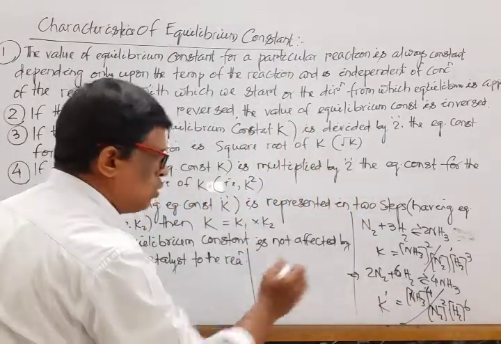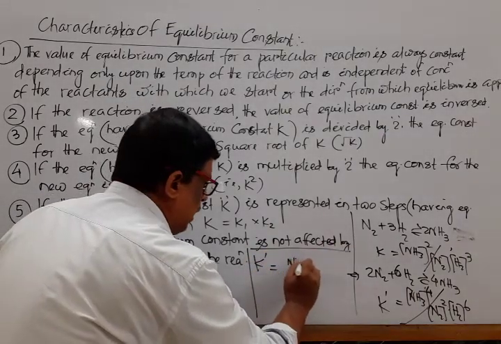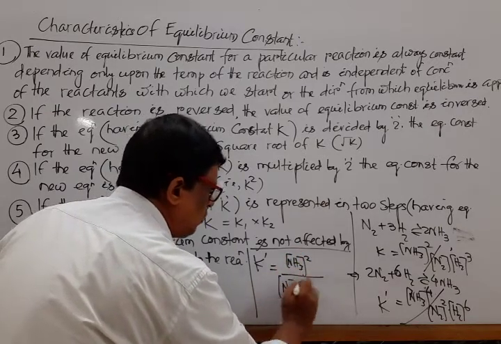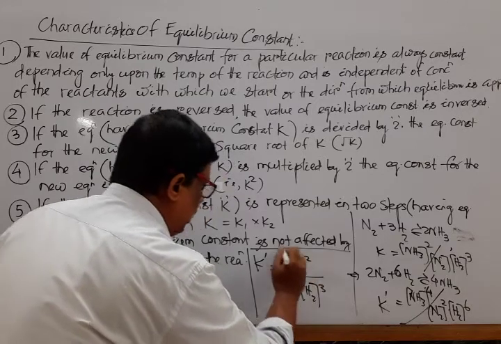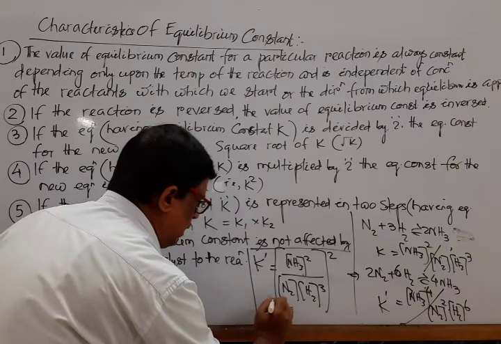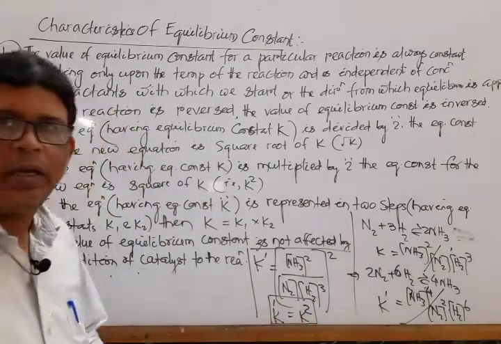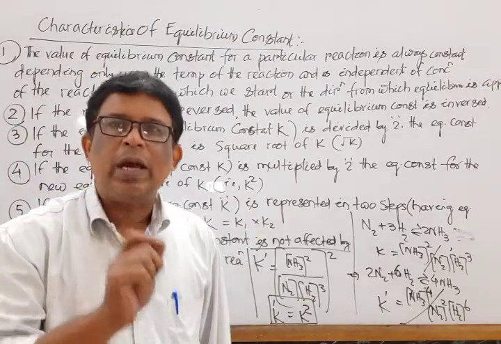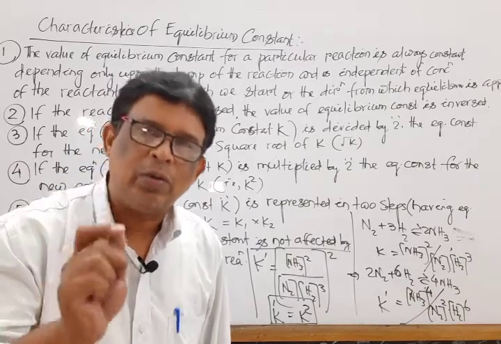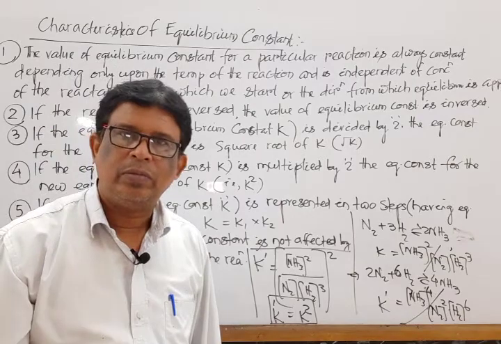This equation may also be rewritten as, mark that, K dash is equal to [NH3] power 2 divided by [N2][H2] power 3, whole to the power 2, that is K dash is equal to K square. Okay, that means it is clear that if one equation having equilibrium constant K is multiplied by 2, then the new equilibrium constant is raised to the power 2.